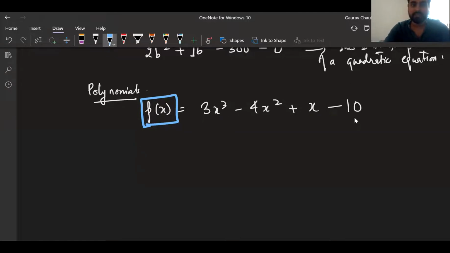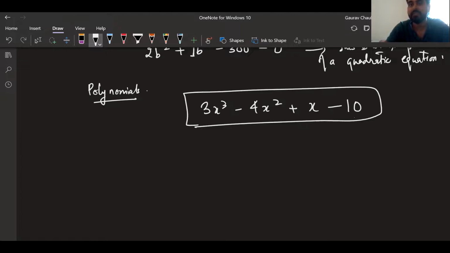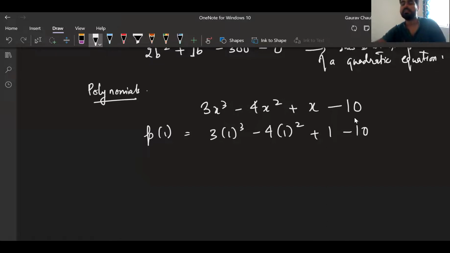So p of x is a name given to this expression. Suppose I had to find p of 1. What I will do is 3 into 1 cube minus 4 into 1 square plus 1 minus 10. Basically, in place of x, I'll put that 1. That will be my logic there.